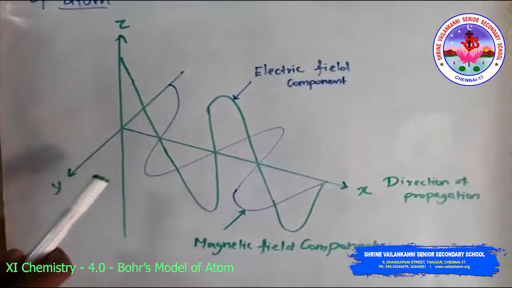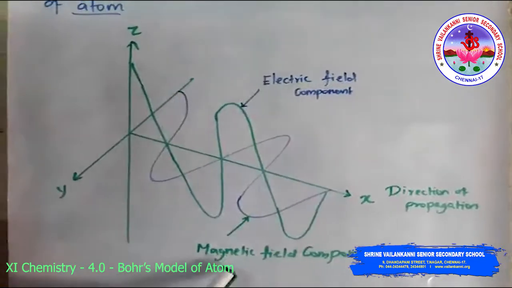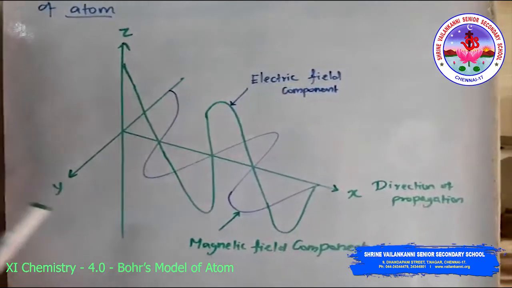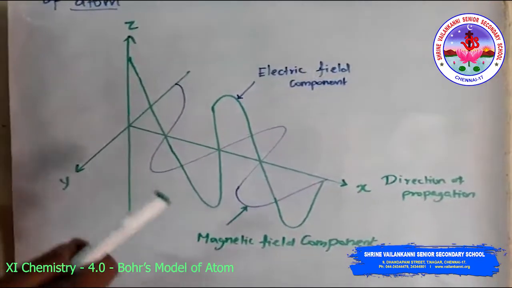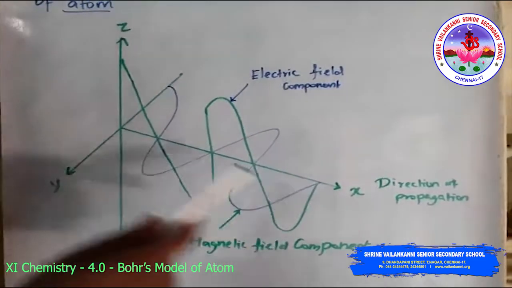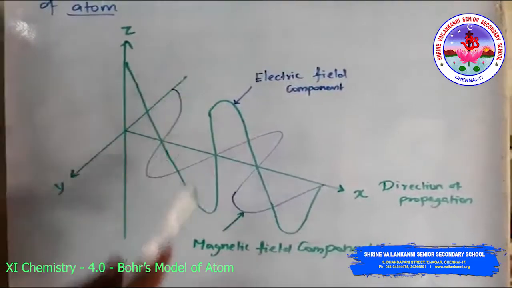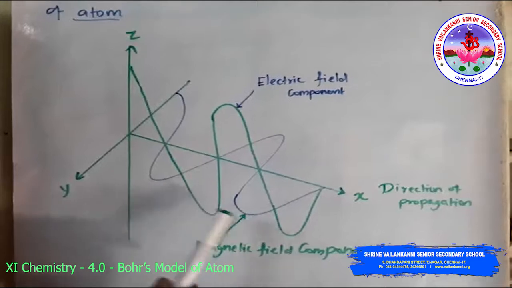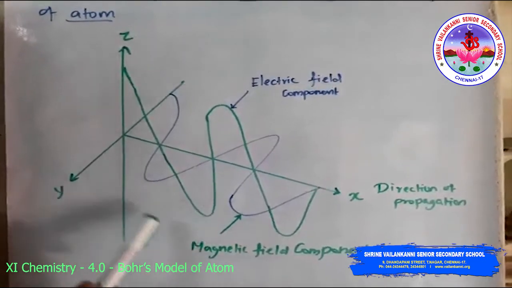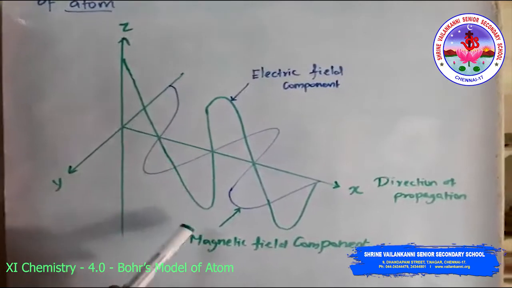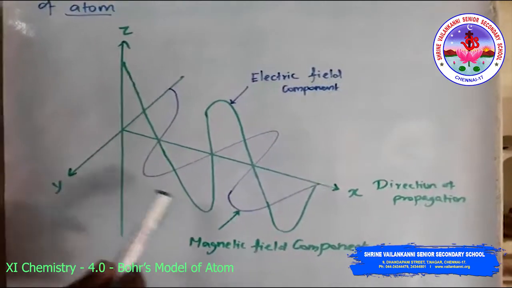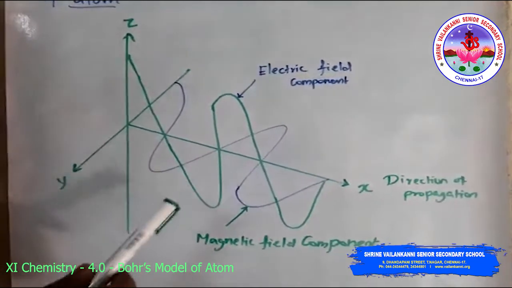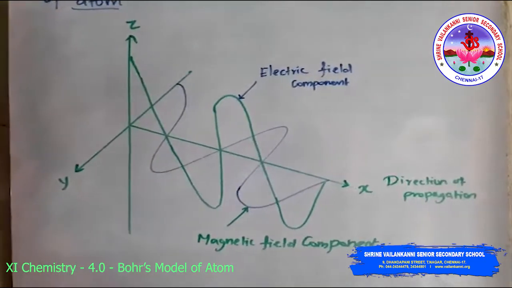The oscillating electric and magnetic fields: this is the electric field and the magnetic field component, and this is the direction of propagation. The oscillating electric and magnetic fields produced by the oscillating charged particles are perpendicular to each other and both perpendicular to the direction of propagation of the wave. Then, unlike sound waves or water waves, electromagnetic waves do not require a medium and can move in vacuum also.